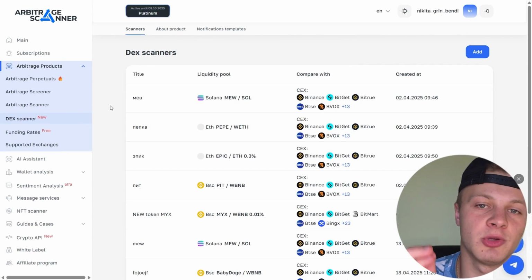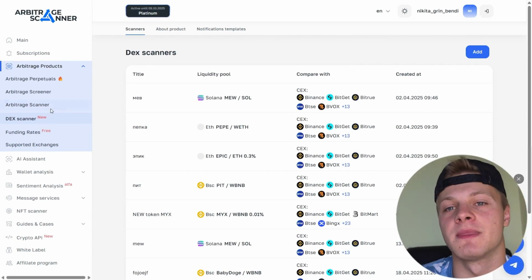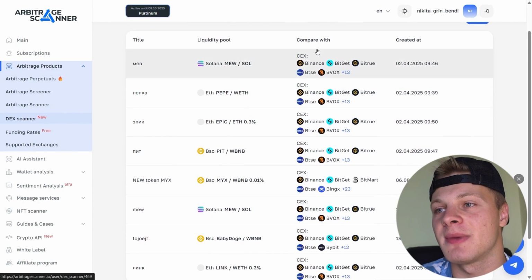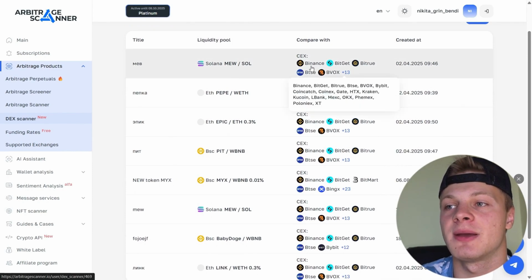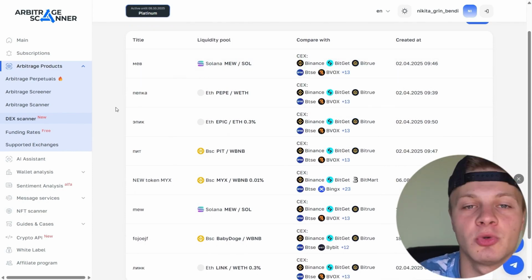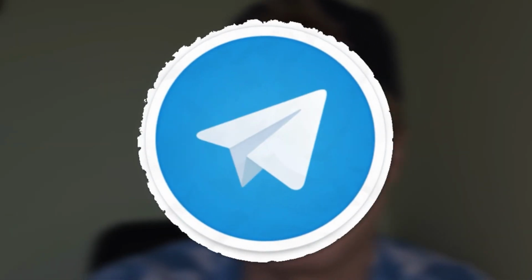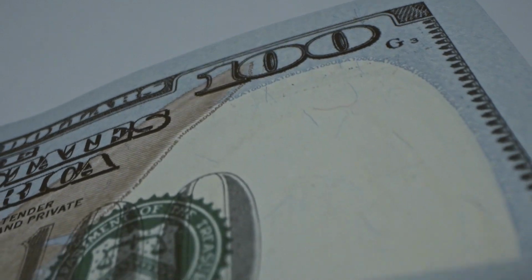In addition, you can do arbitrage between CEX and DEX here. Go to the DEX scanner and you can select pairs and choose the exchanges where you want to track that particular pair. You can also select a pool, and you'll receive notifications about that pool directly in your Telegram channel. If there's a spread, you can buy cheaper on the DEX, short at a higher price on the exchange, or arbitrage between exchanges. That is, you buy on the DEX, transfer to the CEX, sell at a higher price, and make a profit from the difference.